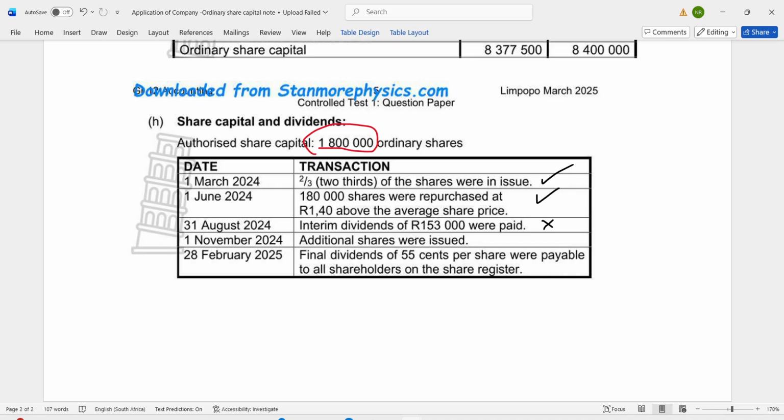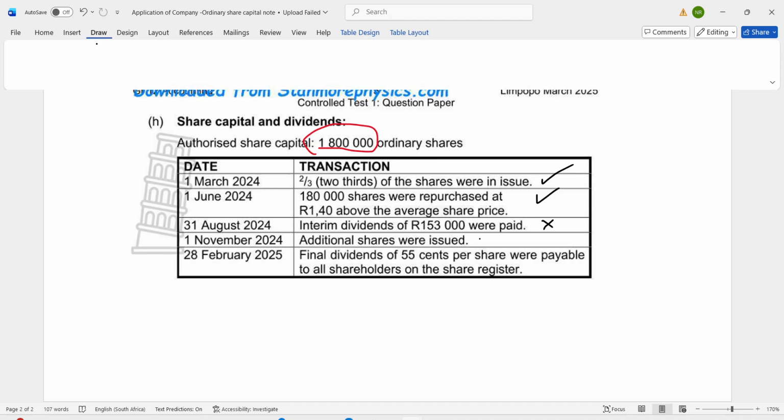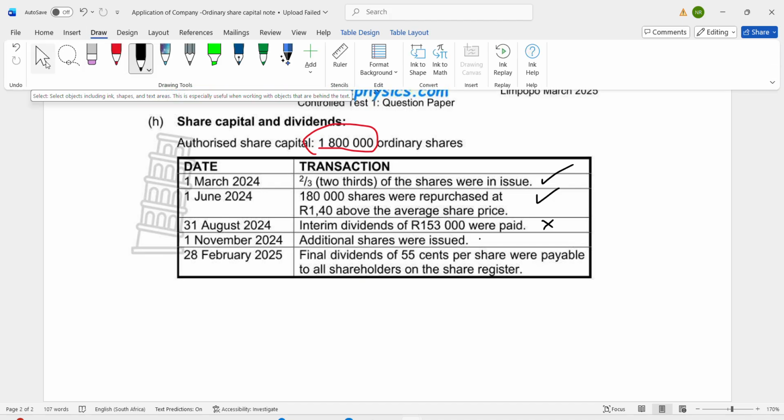Now we are going to the information that additional shares were issued on the 1st of November 2024. It is very imperative for us to take this into account. This transaction is going to affect our ordinary share capital note.